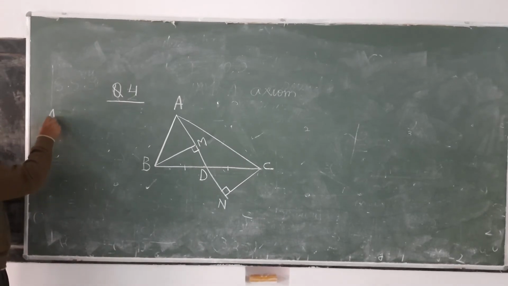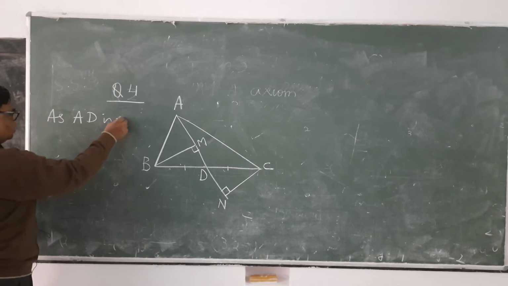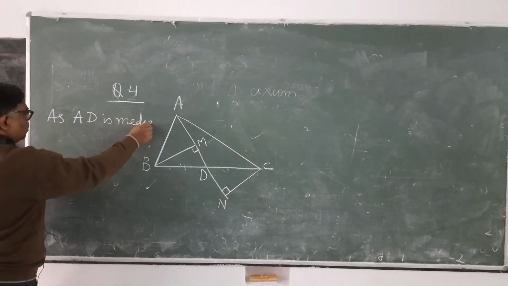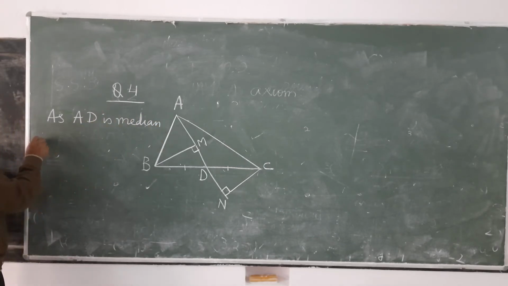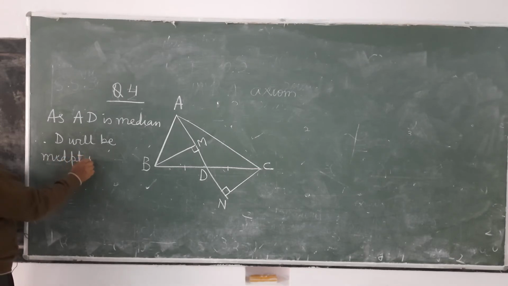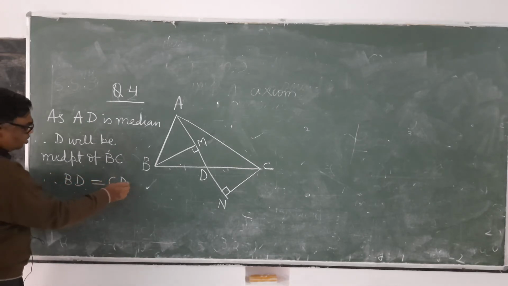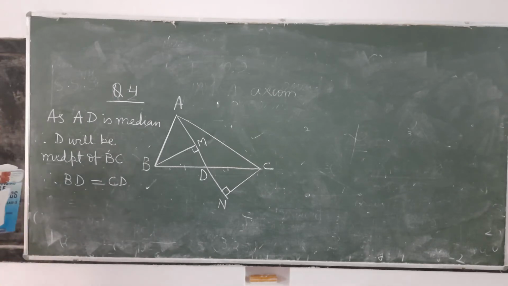So, as AD is median, therefore D will be the midpoint of BC. Therefore BD equals CD.